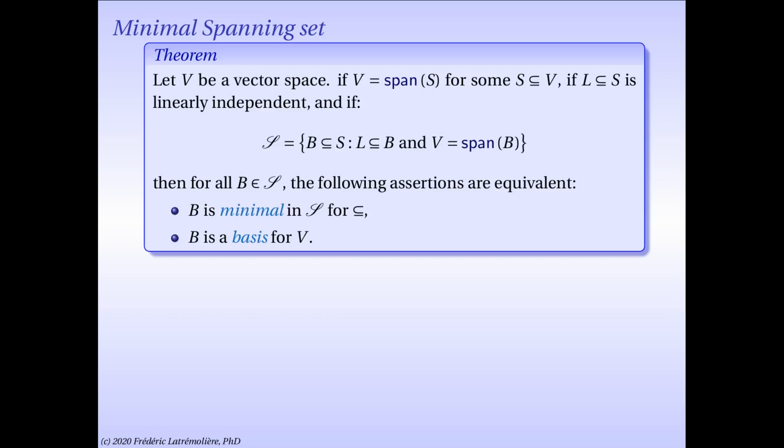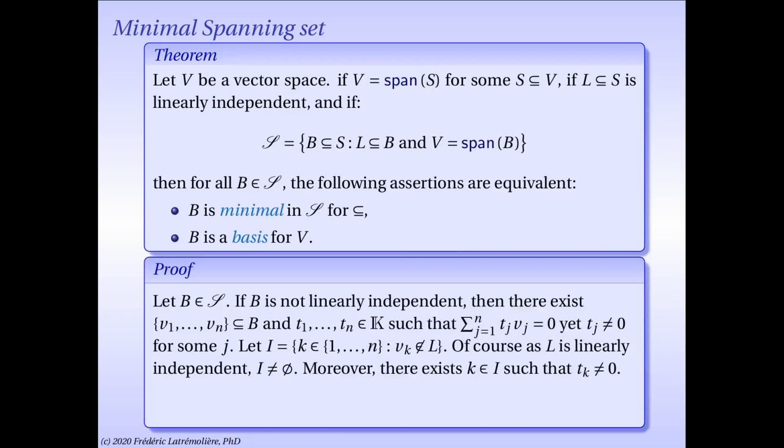And we call that script S. So script S, again, is a collection of all subsets of S, which contain L and span the entire space. And now I'm going to prove that for any element B in that script S, the following assertions are equivalent. B is minimal in S for the inclusion, and B is a basis for the vector space.